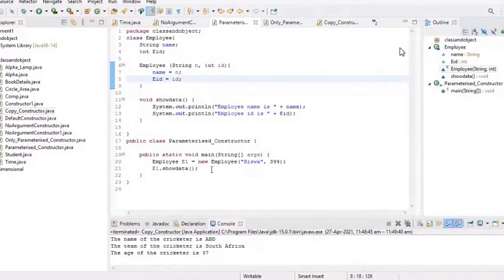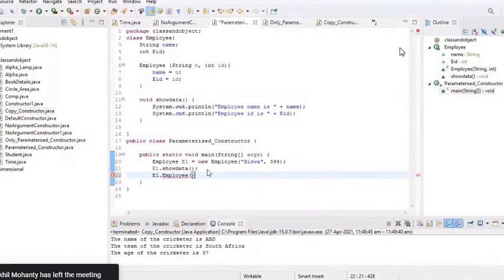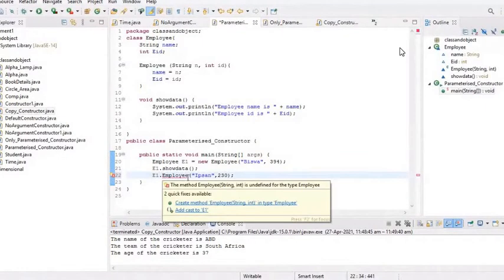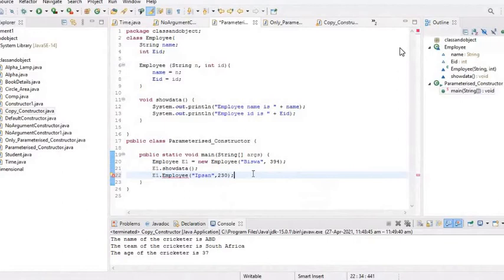Let us check if it is possible. e1.Employee, and let me pass two parameters: one is Ifsan, and the second, let's say, 230. Is it possible? No, sir. The method Employee is undefined for the type Employee. So the constructor is automatically invoked. All right.